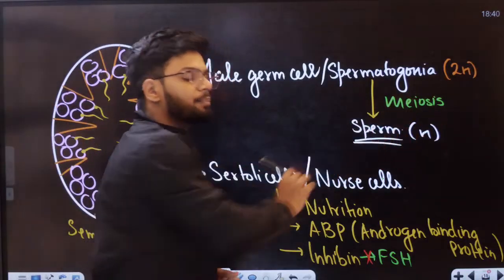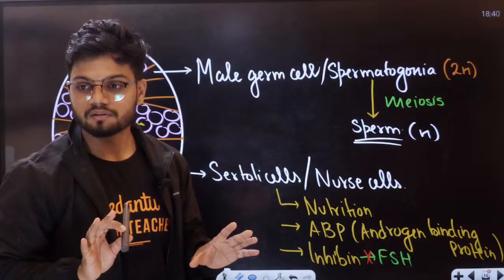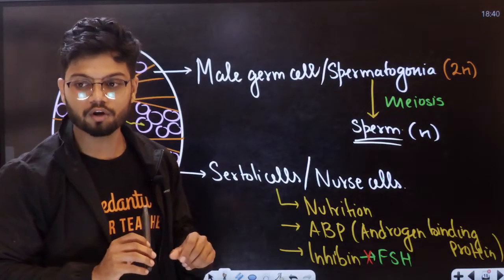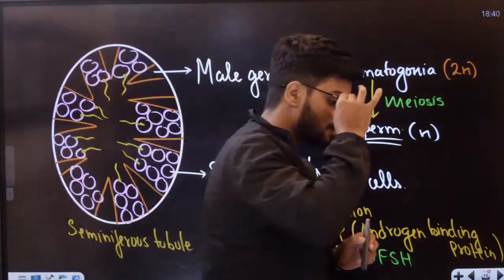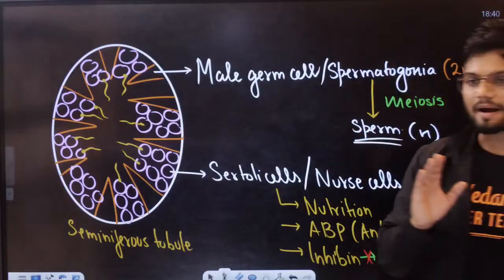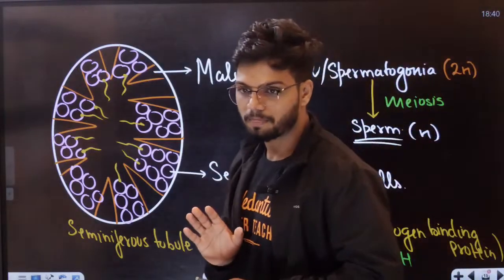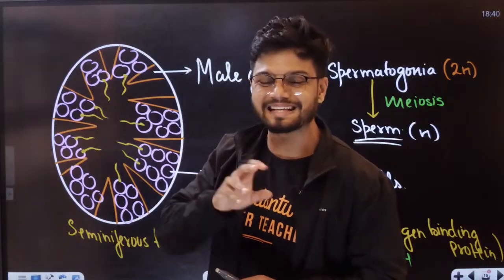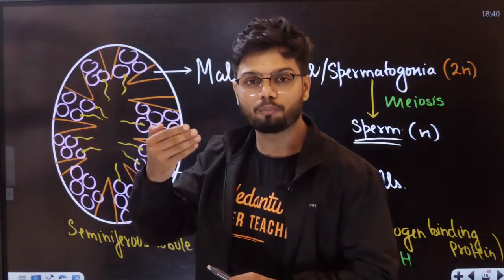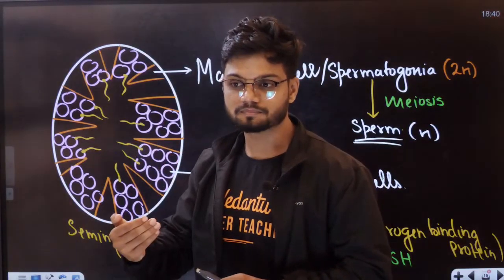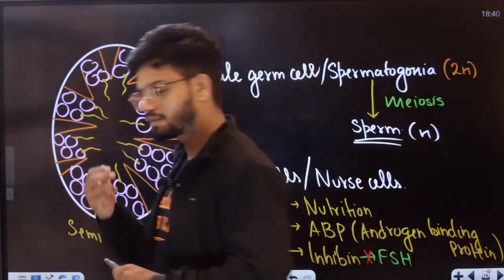2n to n is happening. So what is the meaning? Equational? All of you think again, students. In mitosis, there is no change in chromosome number. But when you talk about meiosis, there is a change in chromosome number. That is, chromosome number becomes half. Now, think again, all of you.